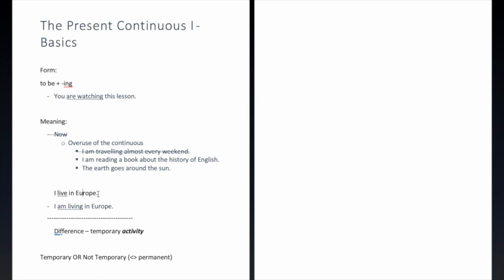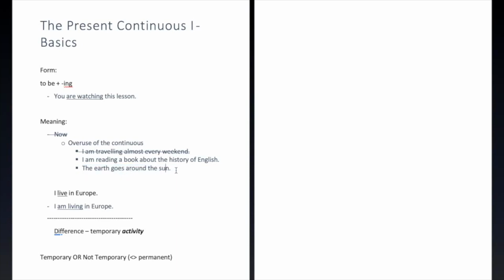So if we look at these examples here, if I say I live in Europe, I could know that this is a temporary thing. I could know that I'm only going to live in Europe for the next 6 months, for example. But I don't really have to add that meaning. I don't have to put it in there. This one here too. We'll look at this example again, but we could talk about that in a temporary way. We could add that temporary meaning.